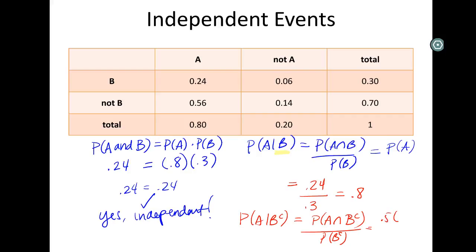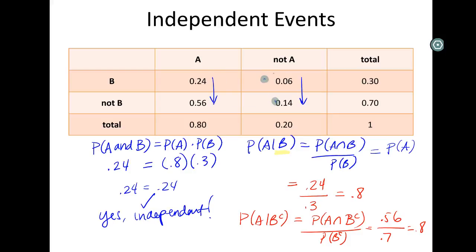This is 0.56 divided by 0.7, still 0.8. Basically, if you're in B or not in B, there's an 80% chance you're in A. It does not change. These ratios here, whether we're looking down the rows or across the columns, the ratios are consistent. That's what makes these 2 events independent.